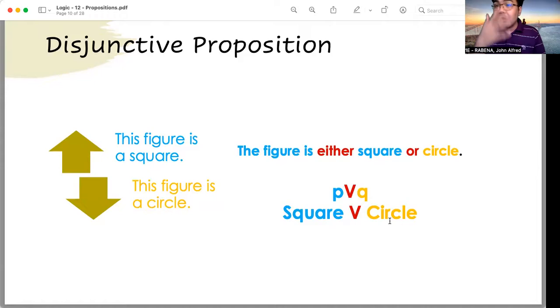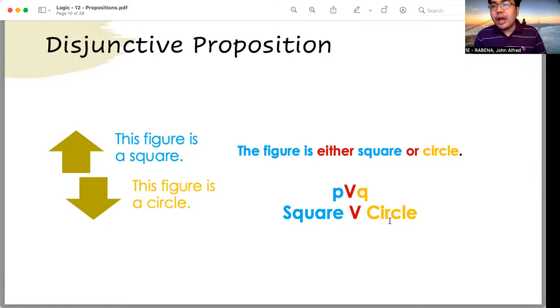Other concrete examples, any topic under the sun. Since it is election time right now, we can make use of the alternative options of candidates. For example, the presidential candidate who will win is either Bongbong Marcos or Vice President Leni Robredo. So either or manifests a disjunction or an alternative.